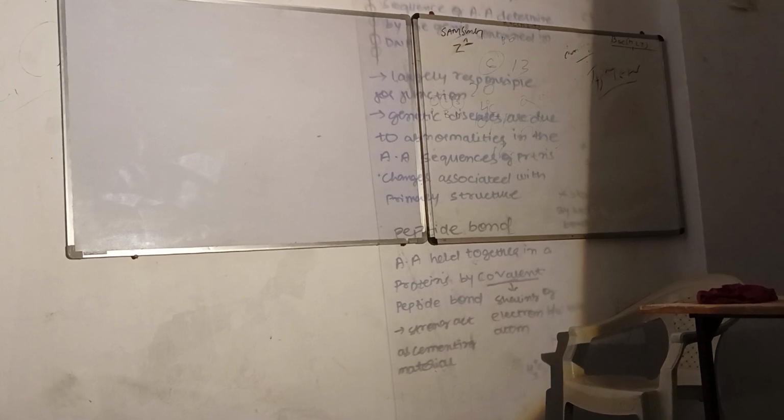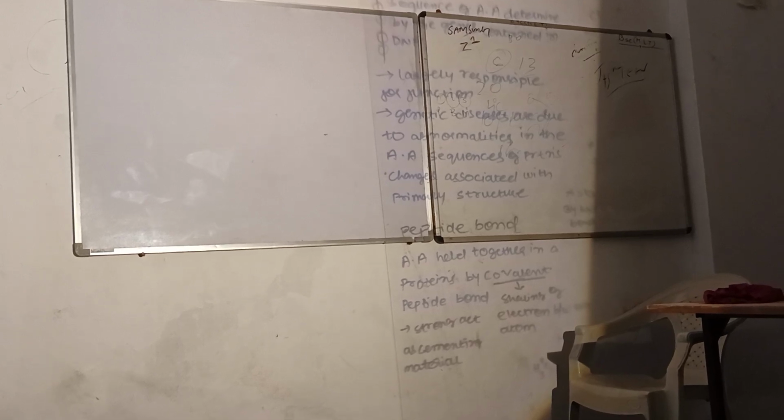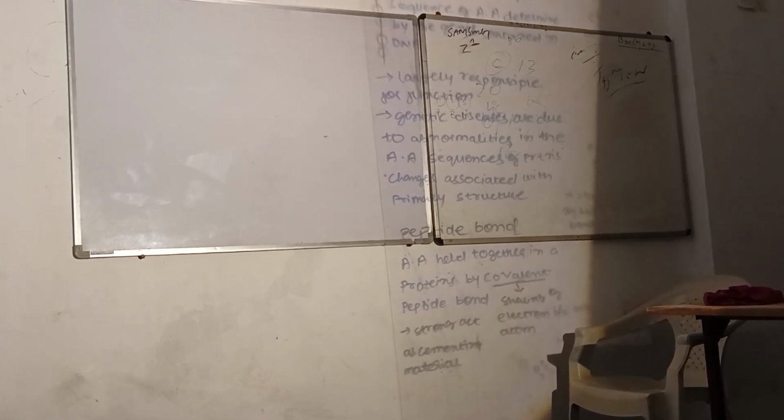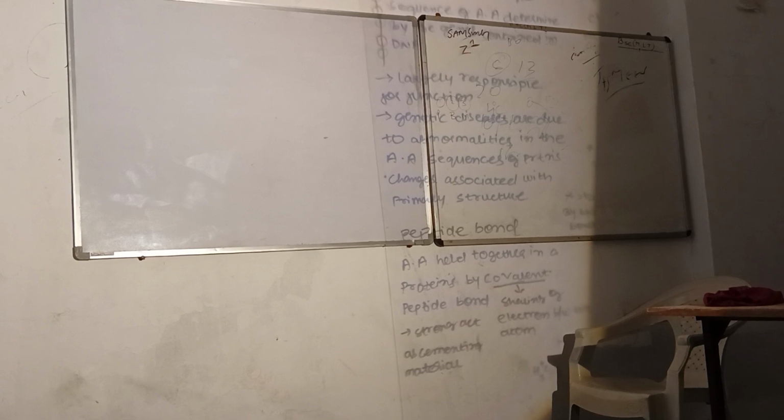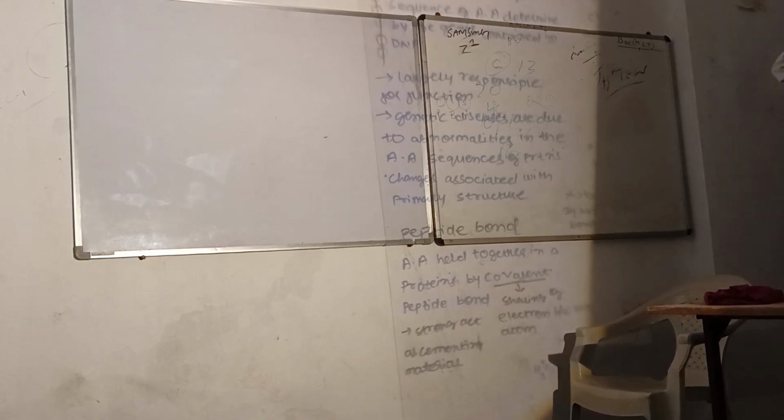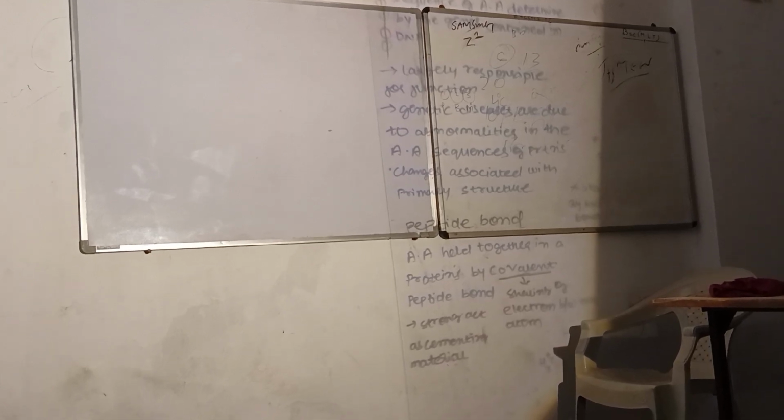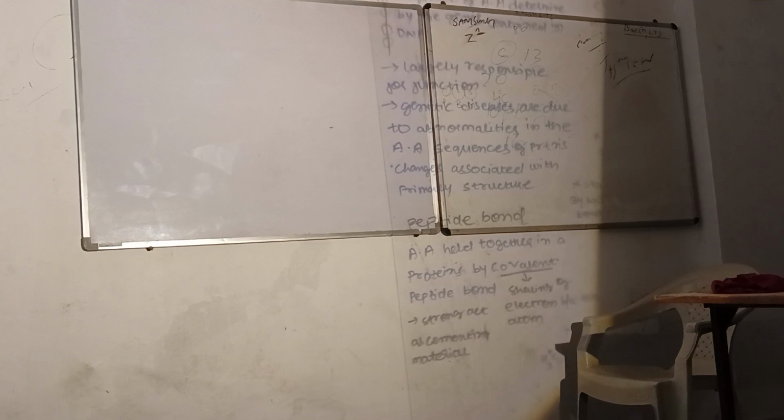So that kind of thing, when the primary structure is going to get formed, the linear sequence of amino acids is going to get formed, okay? If any kind of disturbance happens at the level of primary structure, then the secondary, tertiary and quaternary will follow the same thing. So the majority of genetic disorders are seen in cases where the sequential arrangement of amino acids is disturbed.